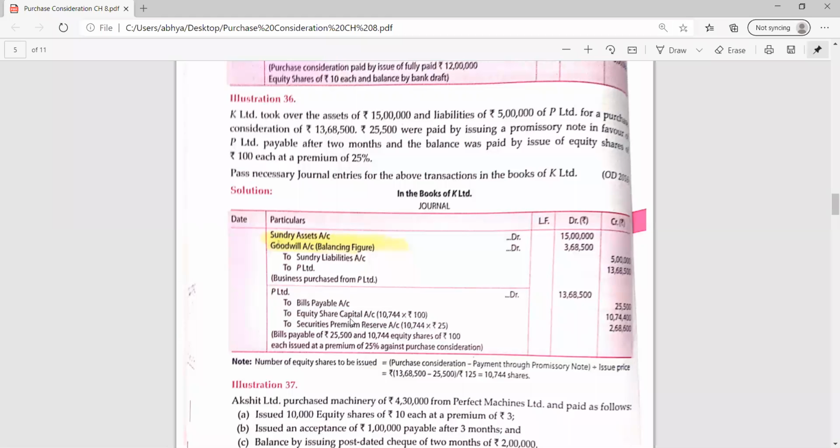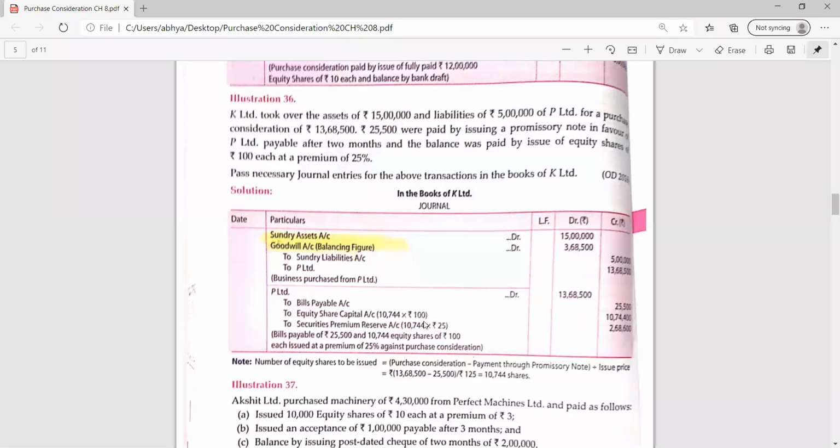Remember, in share capital, always face value is there. If the face value is 10, then it will be multiplied by 10. If the face value is 20, mostly the face value is either 10 or 100, or sometimes it may be 25. So it must be given in the question. And one more thing I just want to tell you here, that sometimes the face value of the equity share is not given in the question. So if the question is silent about the face value of the share, then we will assume the face value is 10. In many questions, you will find that no face value of the share is given. Then the equity share is assumed to be of rupees 10, because mostly the equity shares are of rupees 10.